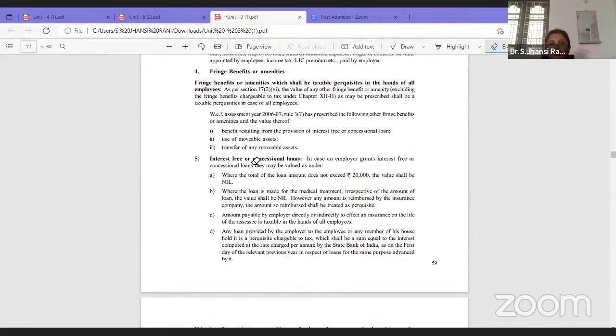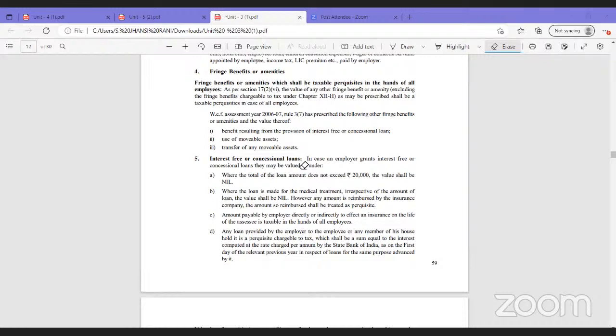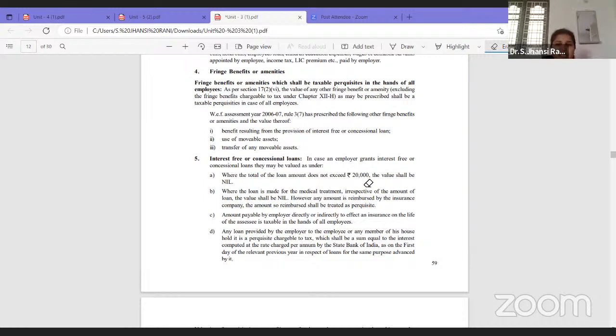Next, apart from this, the most important one is interest-free or concessional loans. Sometimes we take a loan from the employer, either for a medical requirement or any other requirement. In that case, if the loan amount is not exceeding 20,000, meaning 20,000 or less, it is not taxable at all. If any amount is exceeding 20,000, then it comes under taxable amount.